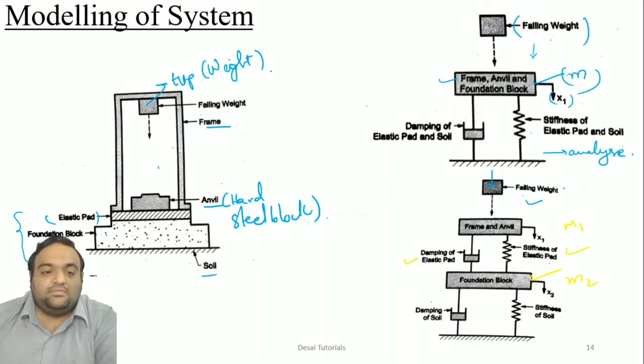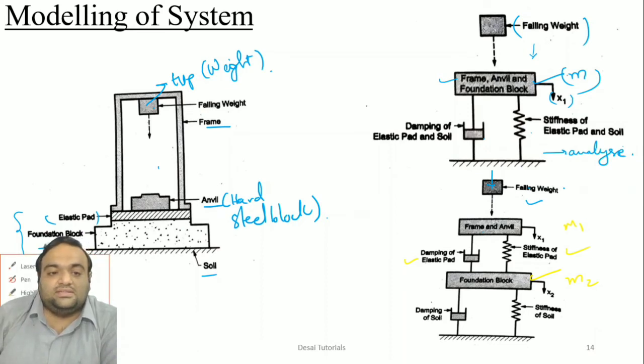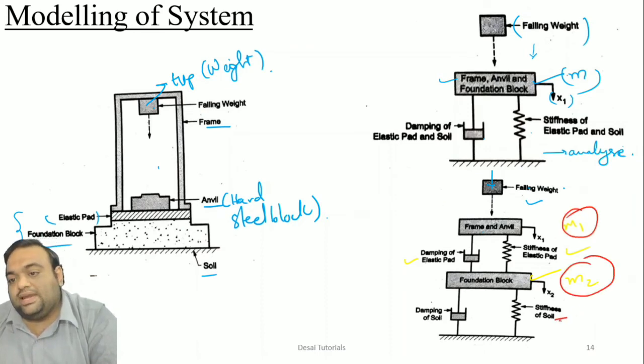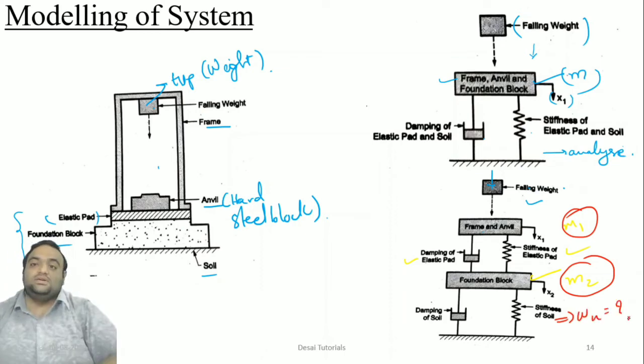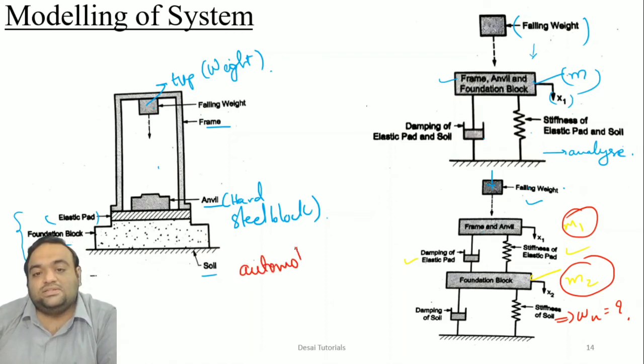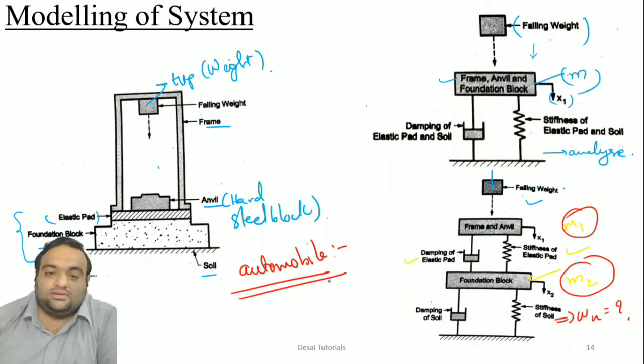And again the soil I am considering as damping of soil and stiffness of soil. So when you analyze these two systems, that is two masses M1 and M2, you will get a much more refined solution for the given system. So this is how you can model the system. Even your automobile vehicles you can model like this. Any vibrating system you can frame in such a manner.